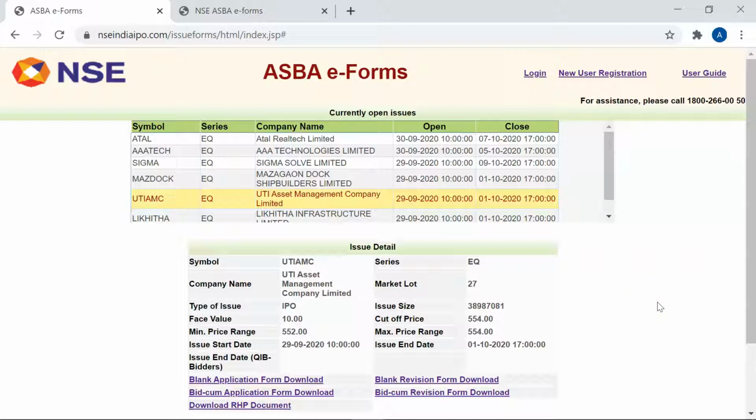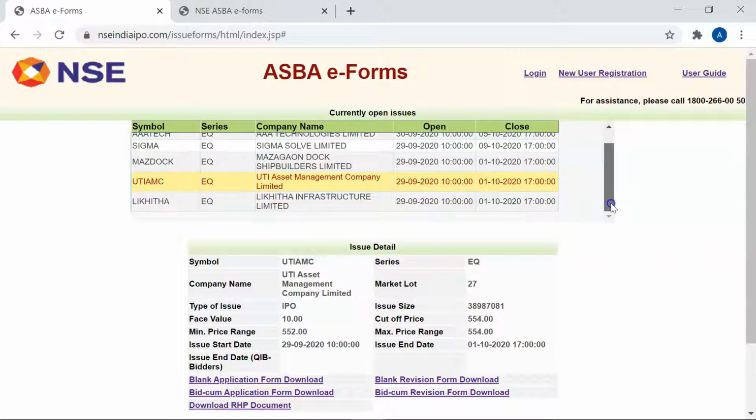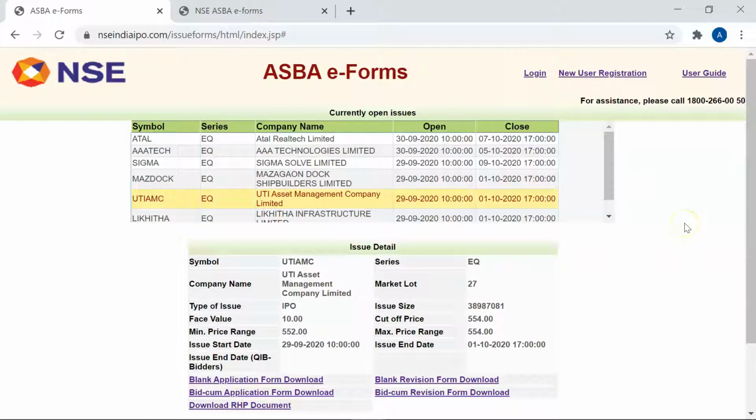One more important tip to remember is you need not really go to the branch in which your account is there. You can go to the nearest branch. For example, if your bank account in HDFC is present in Gachibowli, you can also go to HDFC Bank present in Panchagutta if it is nearest to you, and you can submit this form in that branch.